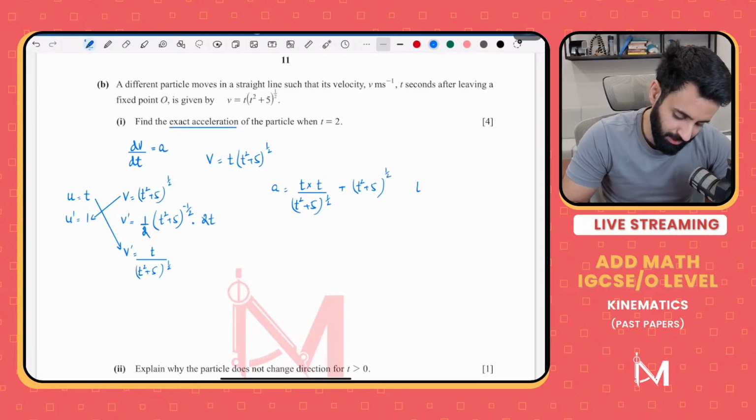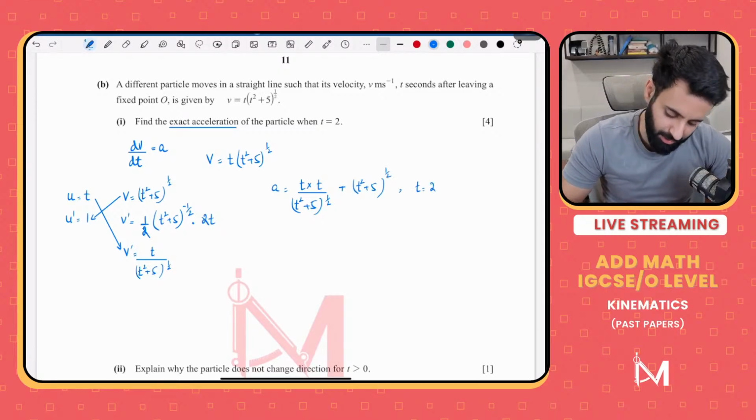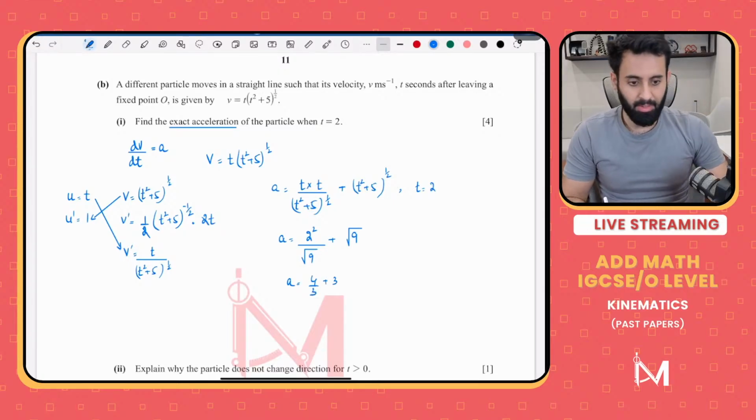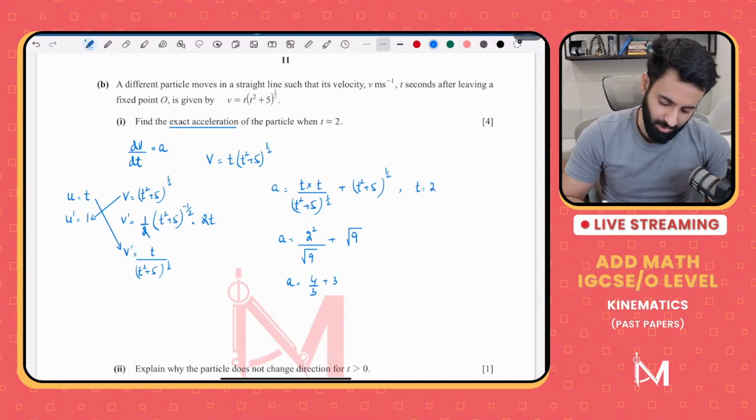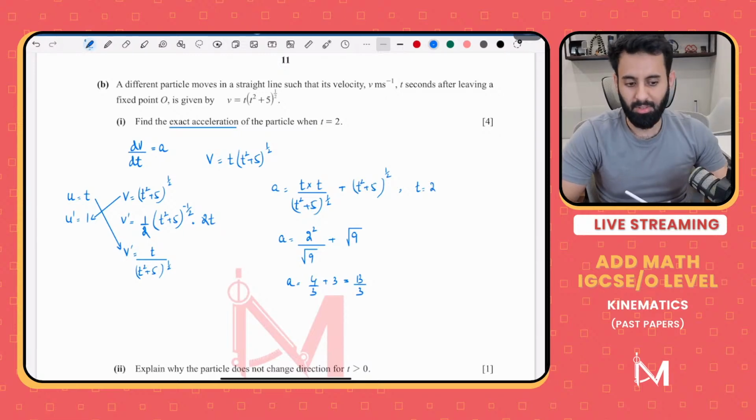Now we need to find out the acceleration when t is equal to 2. So all you've got to do is plug in 2. So a is equal to t squared, which means 2 squared. 2 squared is 4, 4 plus 5 is 9, so the square root of 9. So in the denominator we have the square root of 9. Plus here also we'll have the square root of 9. So let's see what we get. We get 4 upon 3 plus 3, which is 4 divided by 3 plus 3, that's equal to 13 upon 3. So the correct answer is 13 upon 3. I hope that's clear.